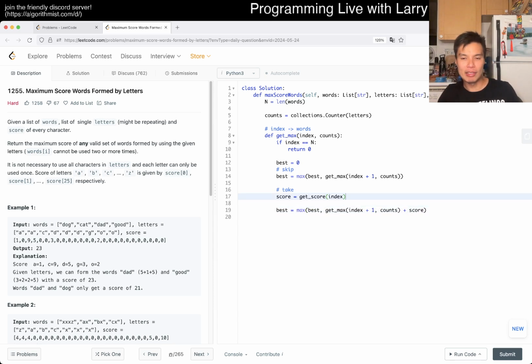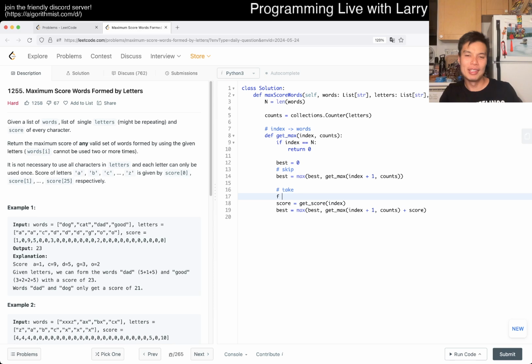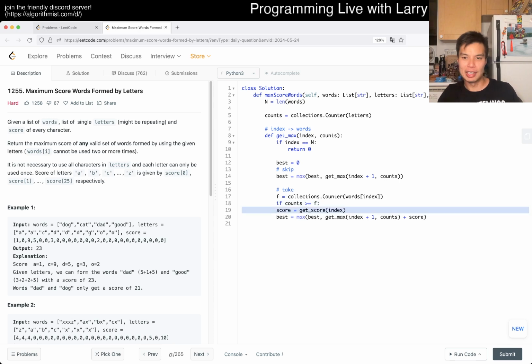Then we can update count. It's a little bit awkward, but you could do it in a funky way, which is that F for frequency table is equal to collections.counter of word sub index, and then if count is greater than or equal to F, then you could do this.